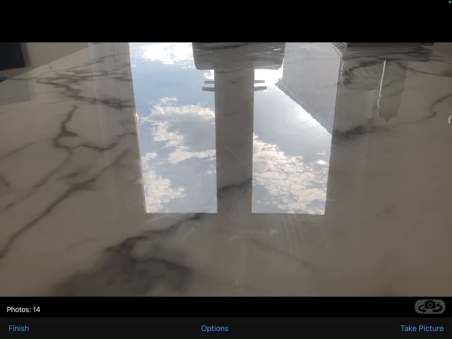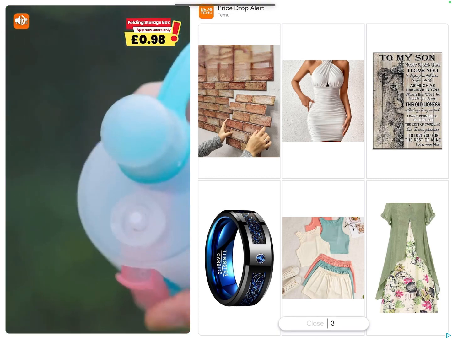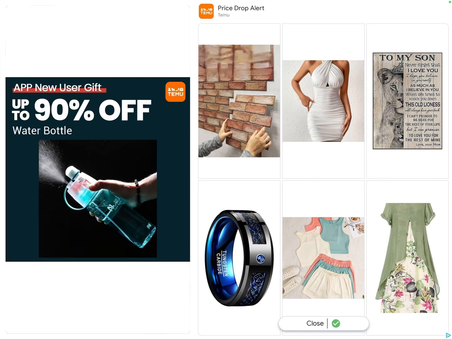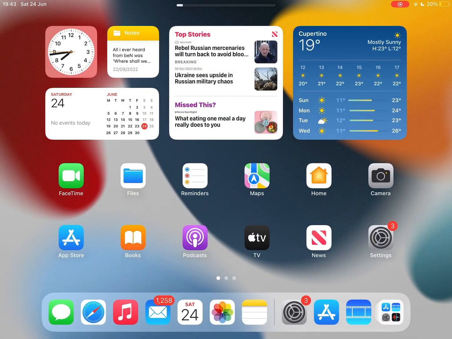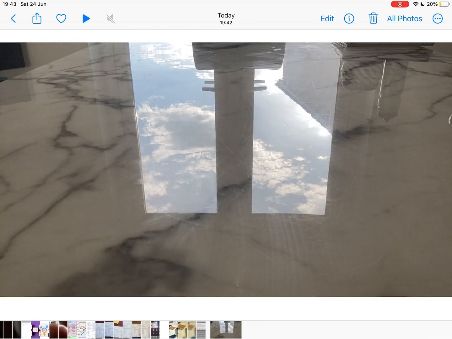And once you've done that, you click Finish, and you'll usually get an annoying ad, but just wait for that to disappear, I guess. And then it would have automatically been saved to your photos. So go to your photos, and you have your stop animation.